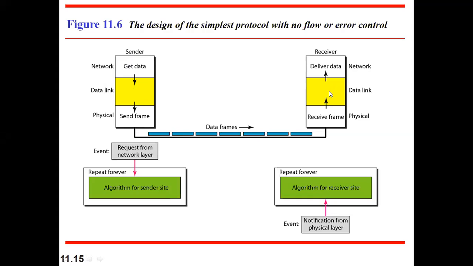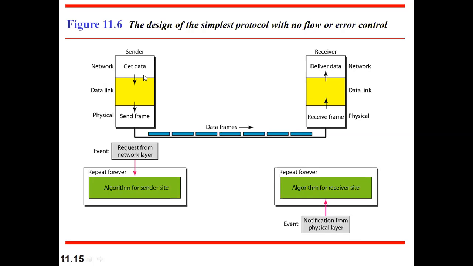Then the data link layer will remove everything it added, that is the header, trailer and flag, and then send the data to the network layer. The network layer will receive the data in the form of packets, not frames, because frames exist only up to here. Once we remove the header, trailer and flag, it becomes a packet again, which is sent for delivery of data.